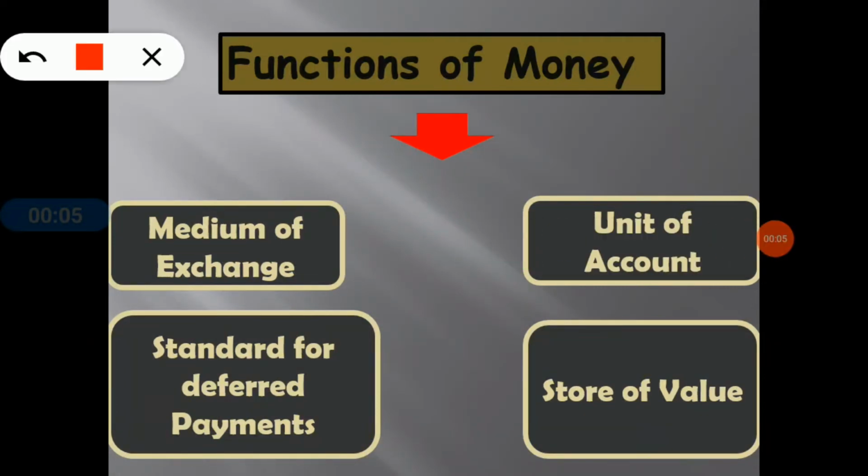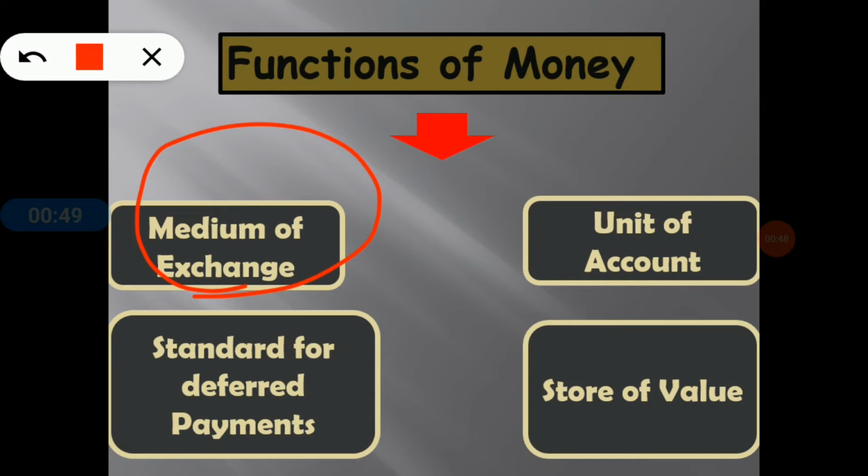So for the first function of money, that is medium of exchange. In previous days, we all know that we have barter system of exchange, where we can exchange one goods and services directly for other goods and services. So that's why there was creation of problem. So money actually solves the problems which was created by the barter system. It acts as an intermediary between a buyer and seller. It must be a widely accepted method of payment also in different markets like labor market, capital market, etc.